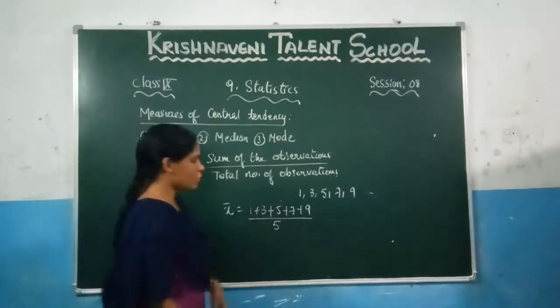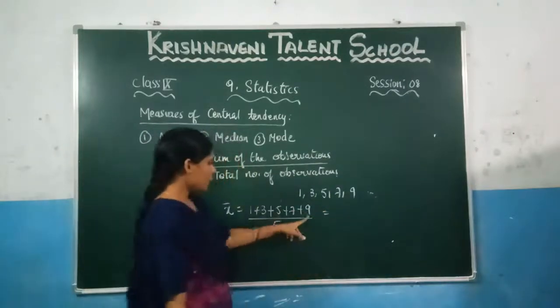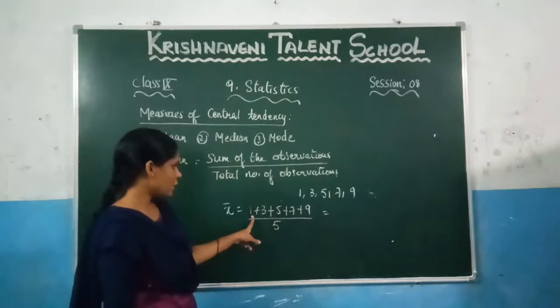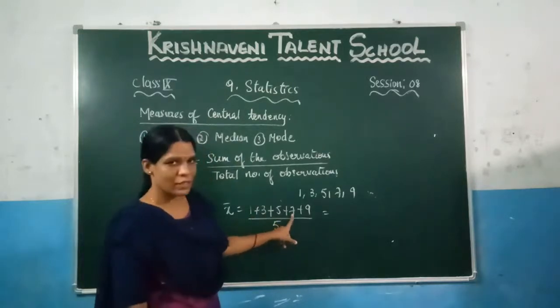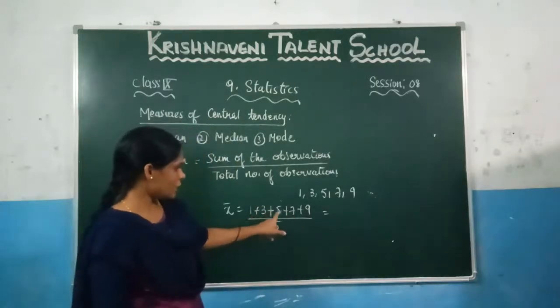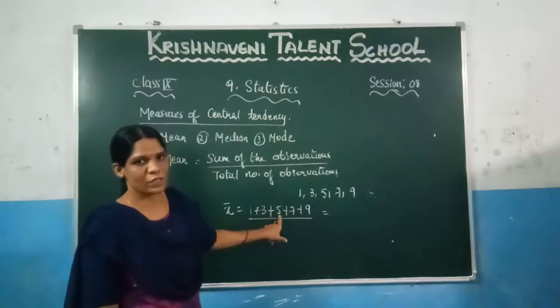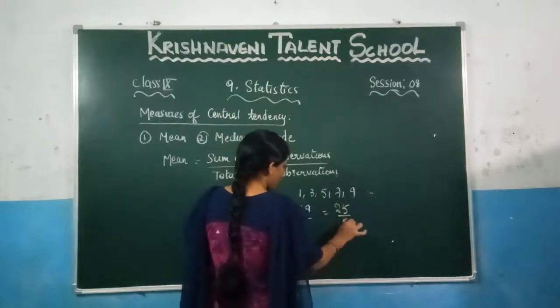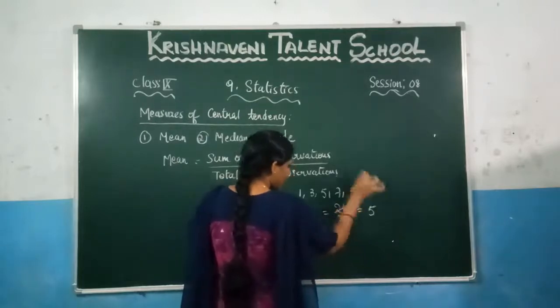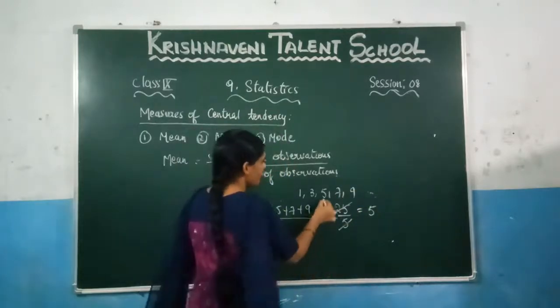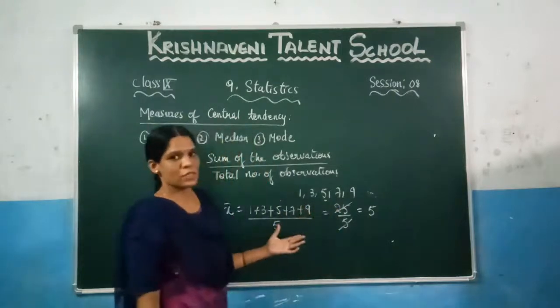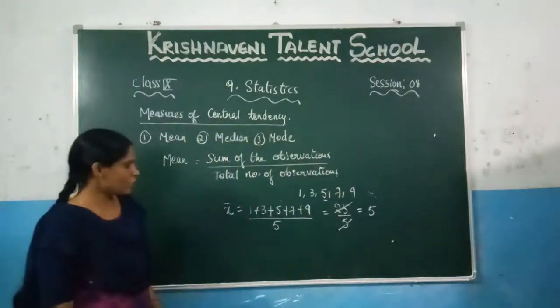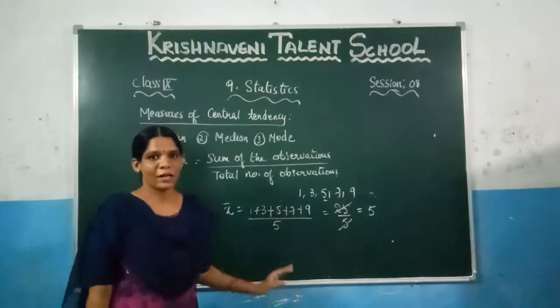Now add these values. 9 plus 1 is 10. 10 plus 7, 17. 17 plus 3, 20. Here 5, which is 25. So you get 25 by 5, which is 5. This 5 is the representative of this data. That is how you can find the mean of raw data.